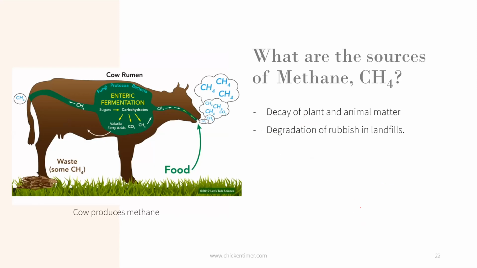So where can you find methane, or what are the sources of methane? Methane is formed when there's decay of plant and animal matter. If rubbish and trash decompose and degrade in landfills, you also get methane. The poop from animals contains methane.